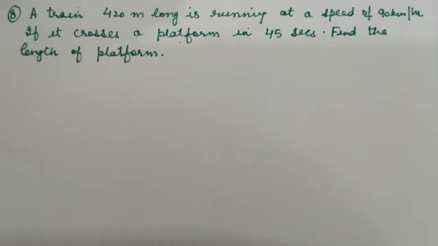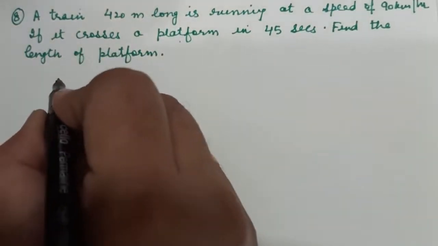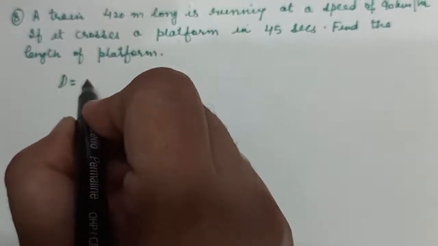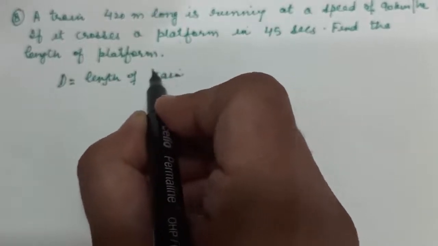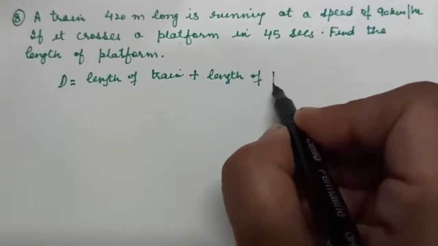Question number 8: a train 420 meter long is running at a speed of 90 km per hour. If it crosses a platform in 45 seconds, find the length of the platform. Here we are given the length of train only, and length of platform we have to find. So we will write here distance to be covered will be equal to length of train plus length of platform.